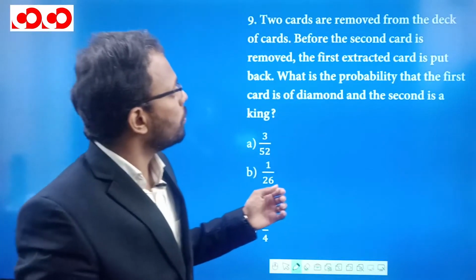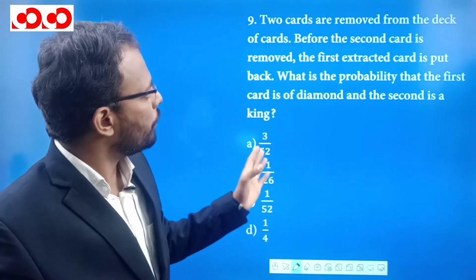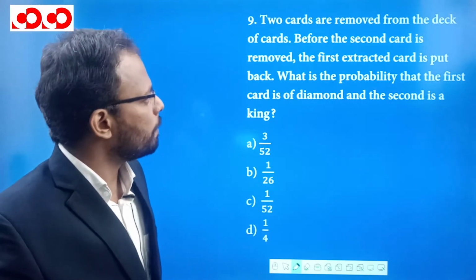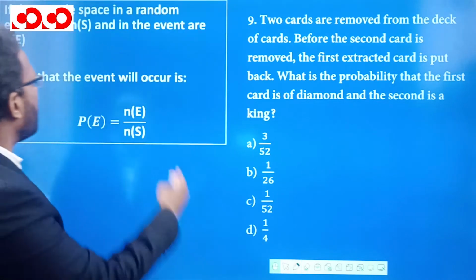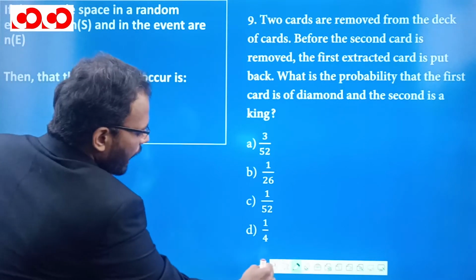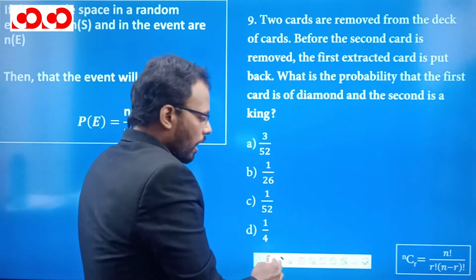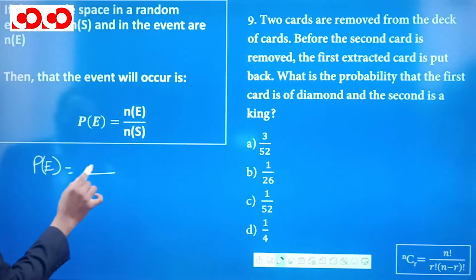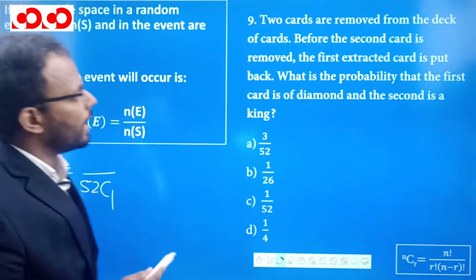So 2 cards are removed from the deck of cards. Before the second card is removed, the first extracted card is put back. What is the probability that the first card is diamond and the second card is a king? So now we know that probability of an event is number of events occurring over the sample space. And again, we know that nCr is equal to n factorial by r factorial multiplied by n minus r factorial. So the sample space for the first case will be 52C1, because out of 52 cards we have to select one.